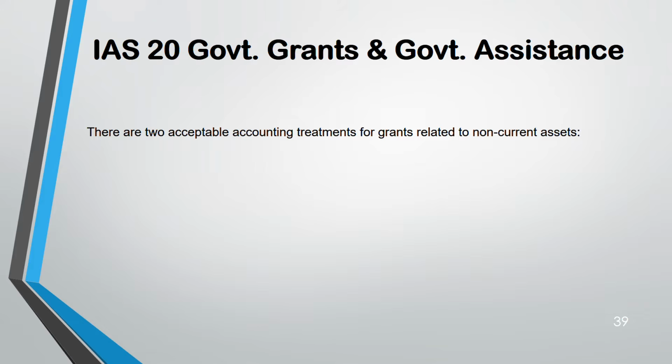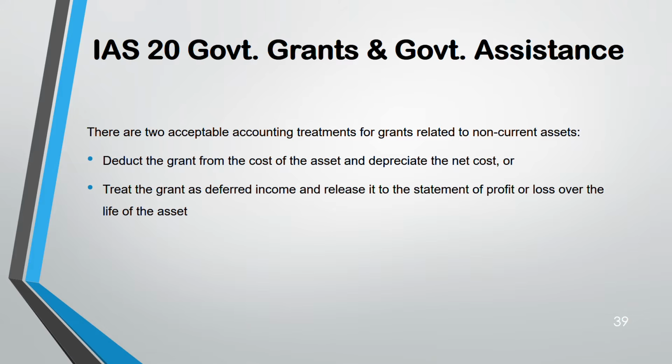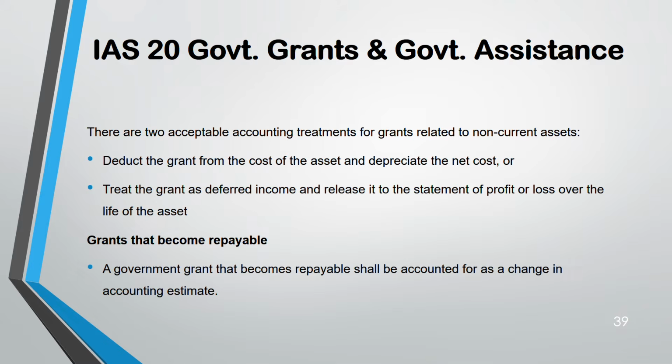For a capital grant, there are two treatments. Either you can deduct the grant from the cost of the asset and depreciate, or you can show the grant as deferred income in your statement of profit and loss over the life of the asset. Grants that become repayable: when a grant becomes repayable, it is a change in accounting estimate. So according to IAS 8, you have to deal with it.